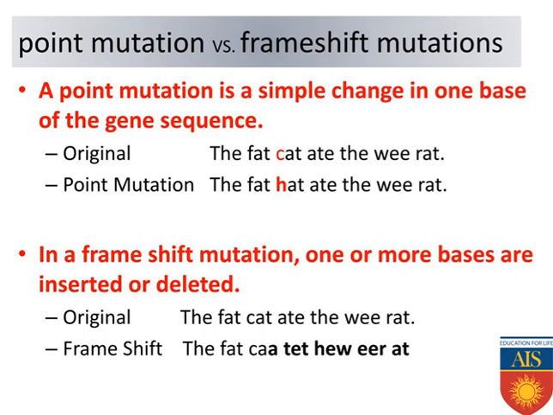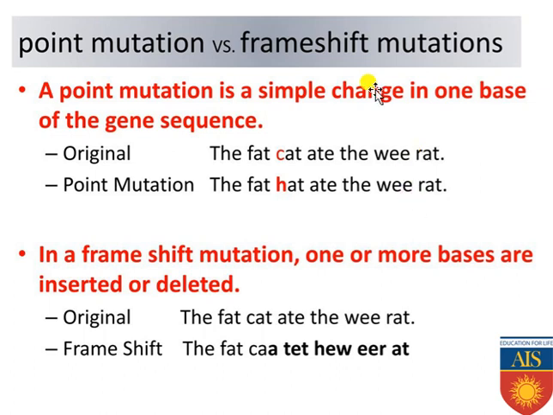As an example, suppose an original DNA strand reads: the fat cat ate the wee rat. Now if the C is replaced by the H, the sentence becomes: the fat hat ate the wee rat. In the previous sentence that was meaningful, but when the C has been replaced by the H, it becomes meaningless. The same thing happens in case of protein also. When the gene contains proper nucleotide bases, they are responsible for producing the functional protein. And when the point mutation has occurred, the structural configuration of the protein has changed, and for that reason it will affect the function of the protein also.